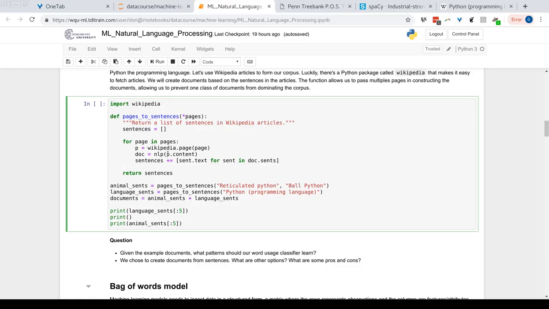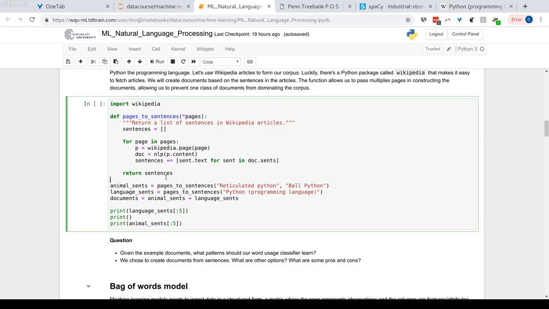So that's what we have here with our doc object. We're going to iterate through the sentences of the doc object. So we're going to use a sentence generator, and we're going to look at the text for that sentence. We're going to put it into a list, and we're going to augment our list. So essentially what this function is going to return to us is a list where each sentence is an element of the list, which is now getting into a more structured format.